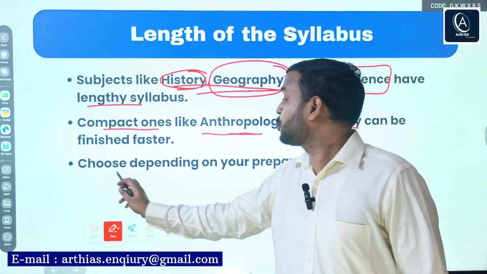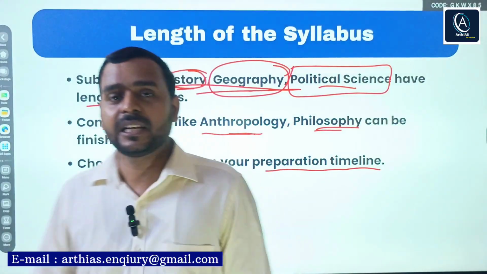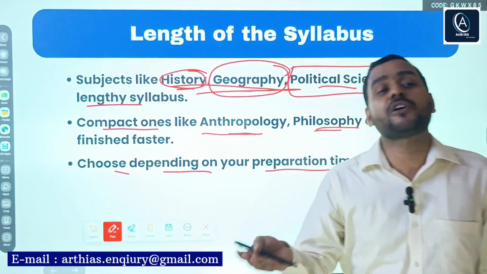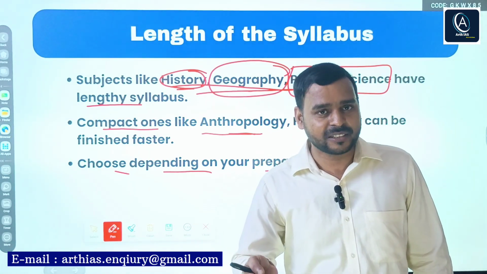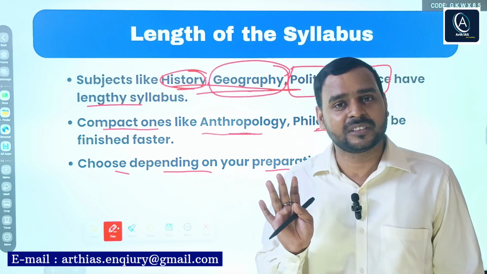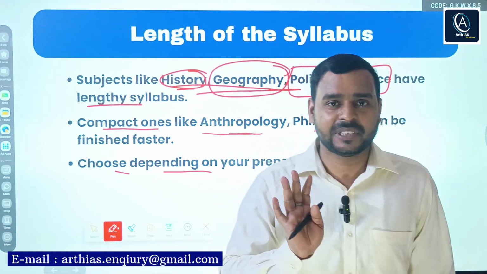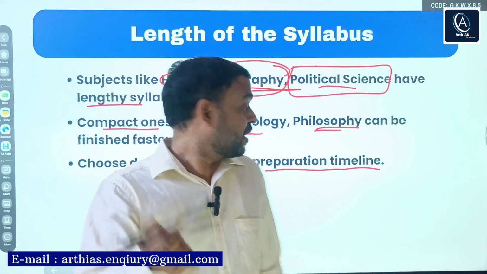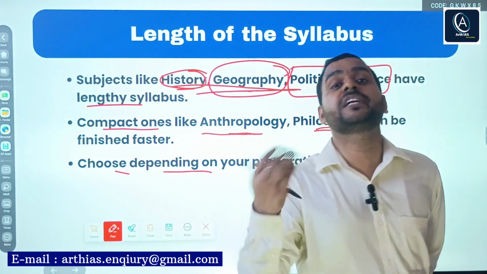Next, choose depending on your preparation timeline. See whether the syllabus is long or short; if you are enjoying that subject, you will do it perfectly. So find your interest, take time. Do research, go and analyze each and every paper you are thinking about.